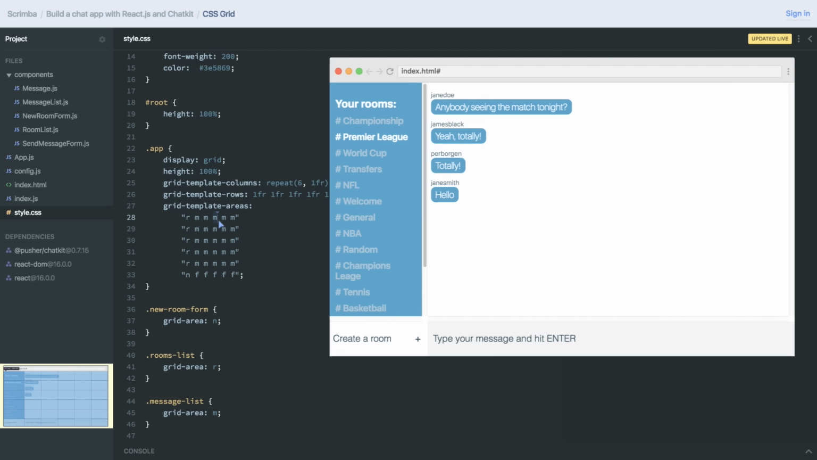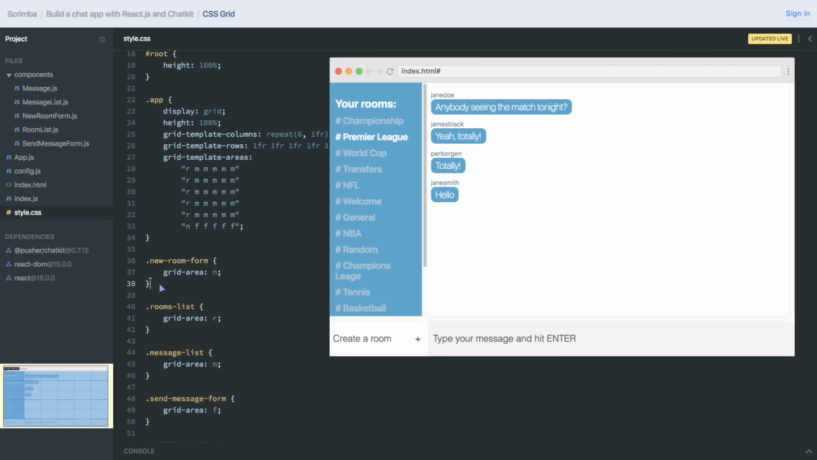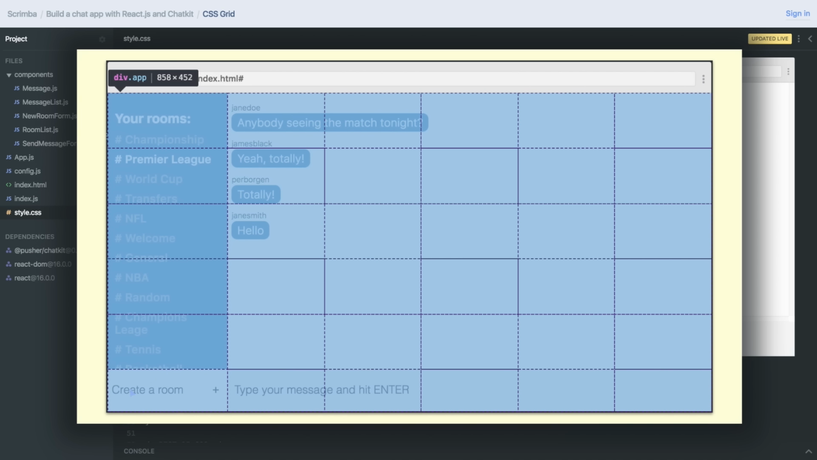And now comes the interesting part. The characters here are representations of the components, because we have given, for example, the NewRoomForm component a grid area property of n, meaning that it will fill up the n area in this visual representation, meaning it'll take the spot down in the lower left corner. And indeed, that is where our NewRoomForm is located.